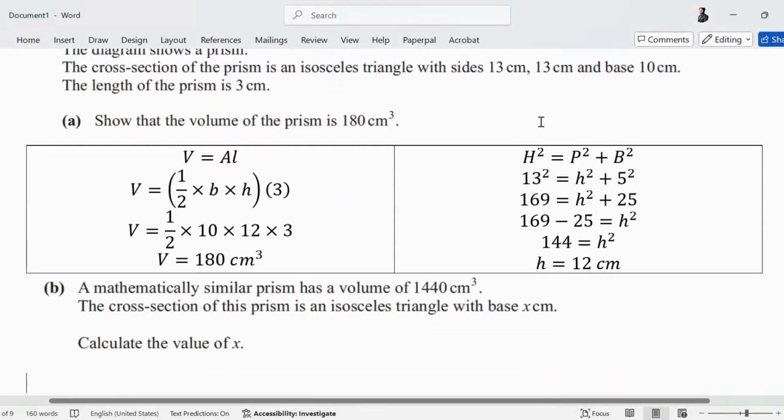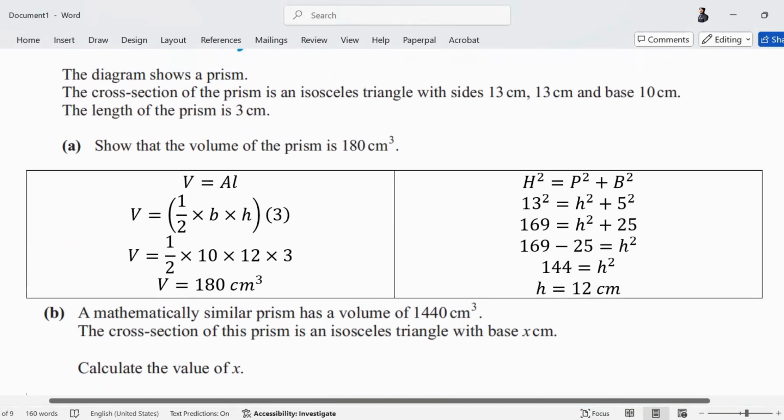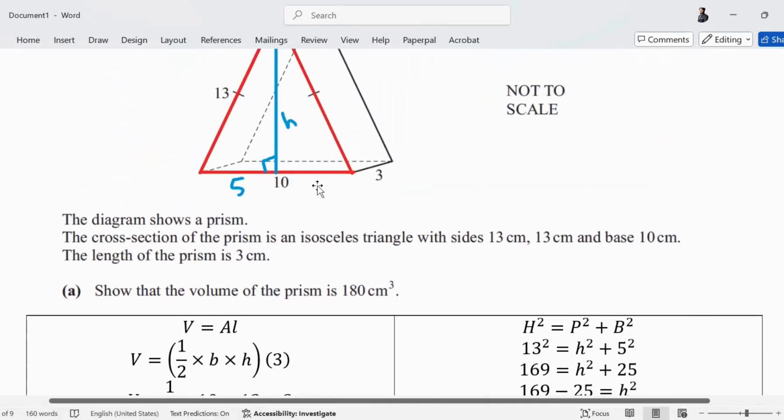Part B पढ़ो. A mathematically similar prism has a volume of 1440 centimeter cube. The cross section of this prism is an isosceles triangle with base x. इस x की corresponding value क्या है? x तो उस वाले में है, इस वाले में x की जगह क्या है? What is the corresponding value of x in this figure? 10. The corresponding value is 10.